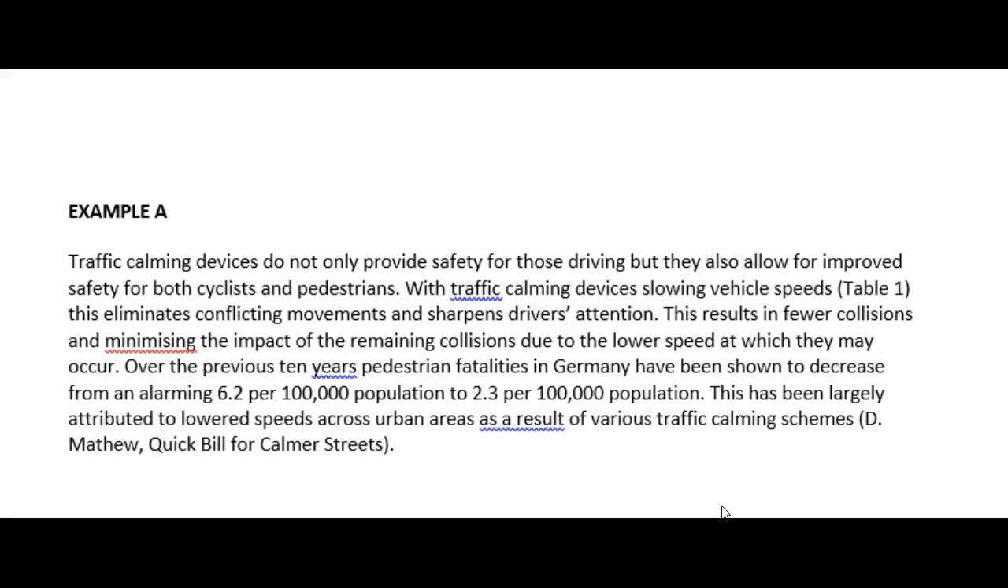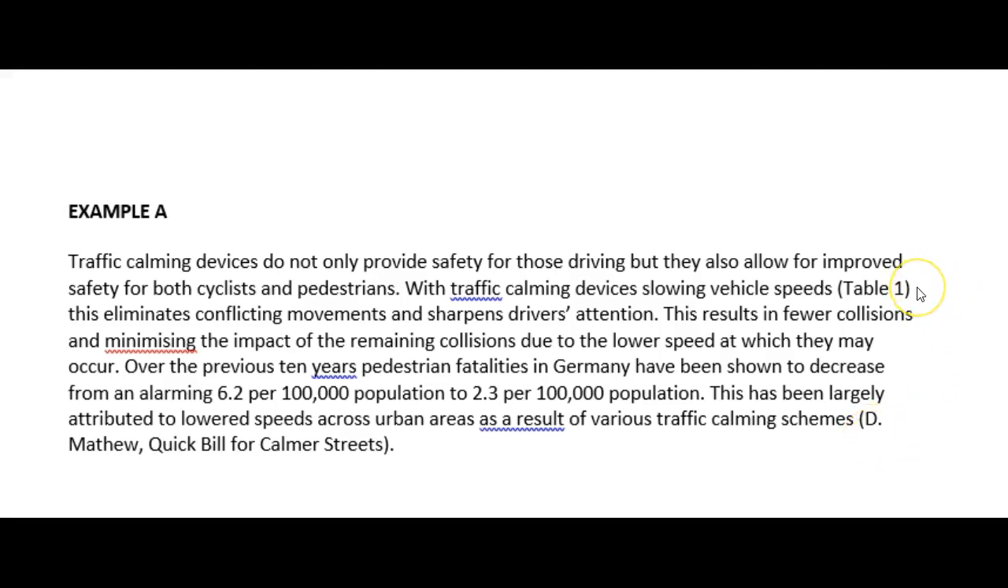So let's look at an example of a past student's writing. Here in example A, you can see there's words underlined in red, you can see some in blue. This is suggesting potential spelling mistakes and also grammar areas. What we can also see here are some errors in the referencing style that need to be addressed.